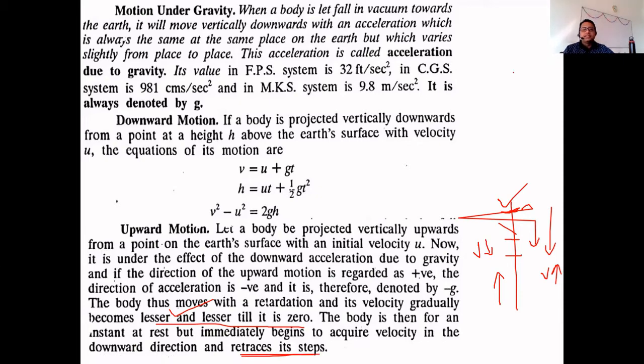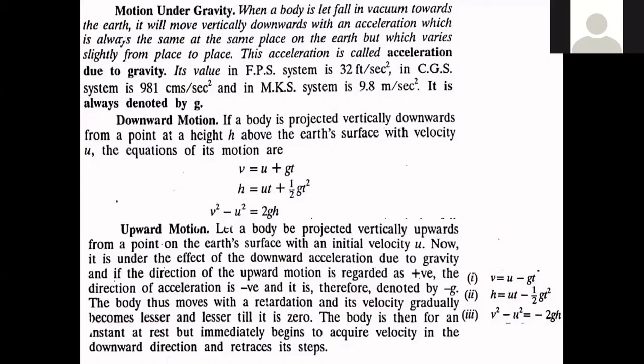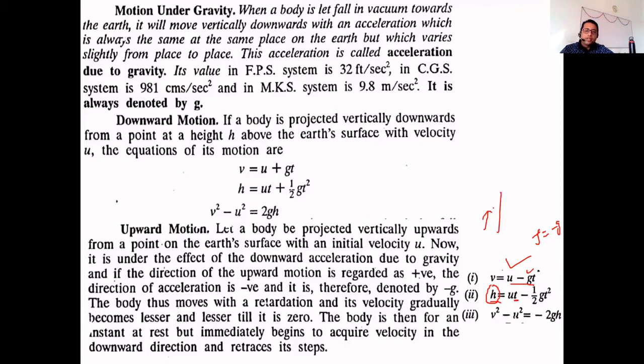So again, the formulas for this upward motion, because we have to take f equal to minus g: v is equal to u plus ft becomes v equal to u minus gt. And s, this is the height which the particle attains after any time t. After time t, how much height will it attain? That is h. And here again we have put f equal to minus g, and v square minus u square equal to minus 2gh.